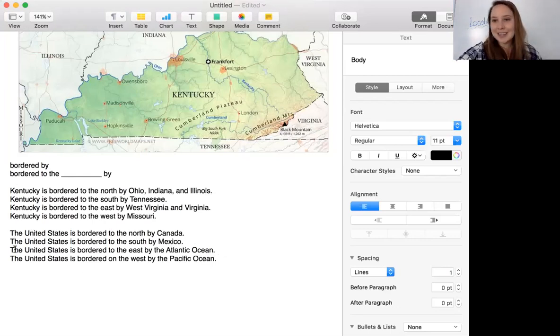The United States is bordered to the east by the Atlantic Ocean. And the United States is bordered to the west by the Pacific Ocean. Good.